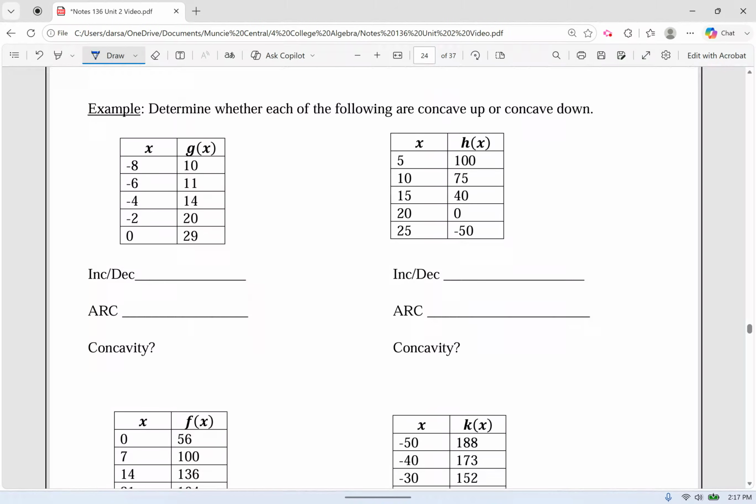Okay, so let's look at our first problem here. As the x's are getting bigger, notice -8, this is the direction of the x's. As x's are getting bigger, what is happening to the y values? 10, 11, 14, 20, 29. Okay, this is definitely increasing, right? So we can see pretty easily that we are increasing.